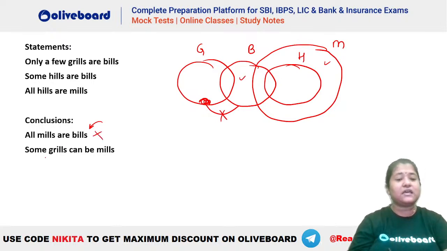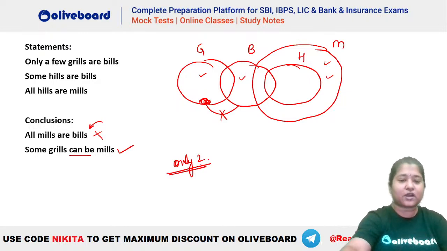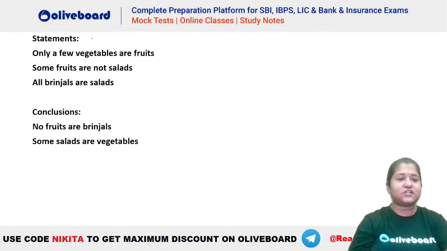Definite to nahi hai. Some grills can be mills. You can see some grills can be mills. Yes, they are independent of each other. No negative information. So there is a possibility. Can be is a possibility word. So absolutely, some grills can be mills will be true in here. So the answer to this question has to be only true. Okay, ये only true होगा. चलो next देख लेते हैं बहुत जल्दी से.